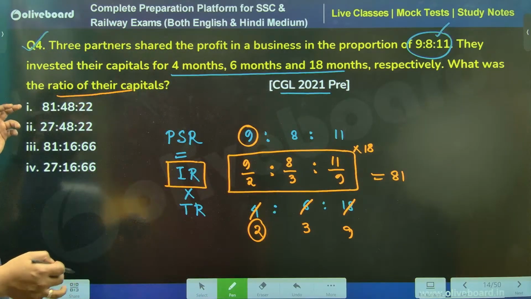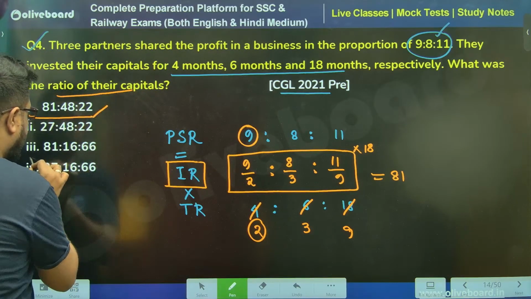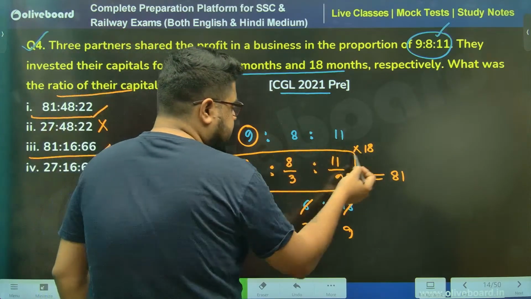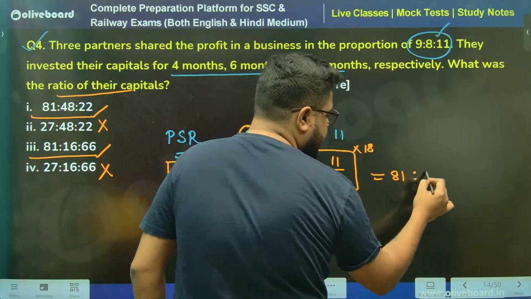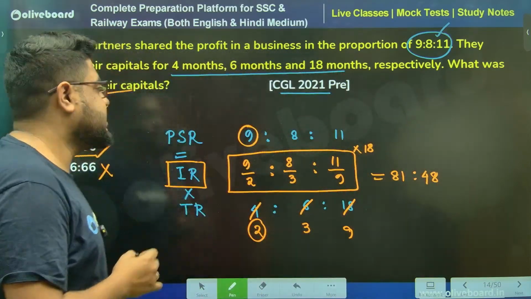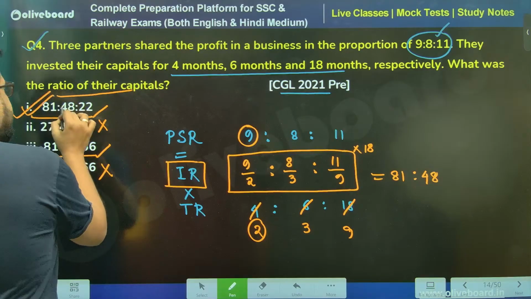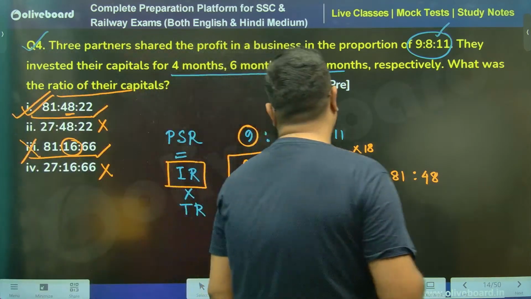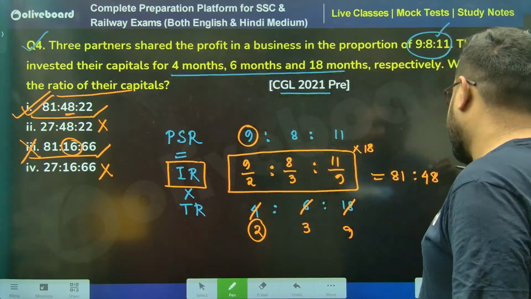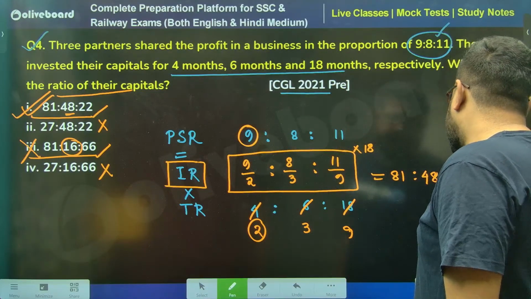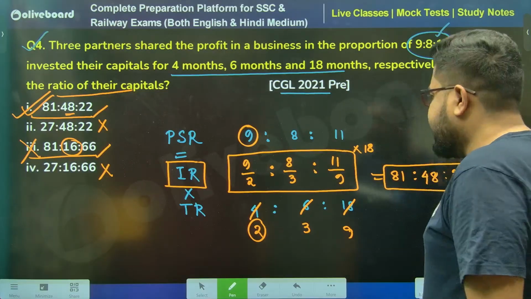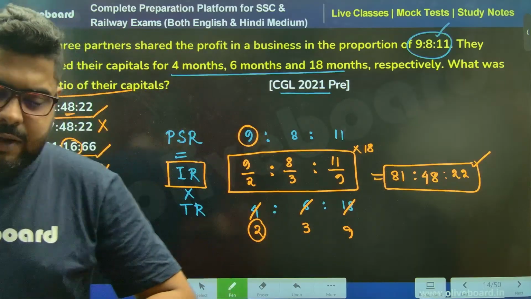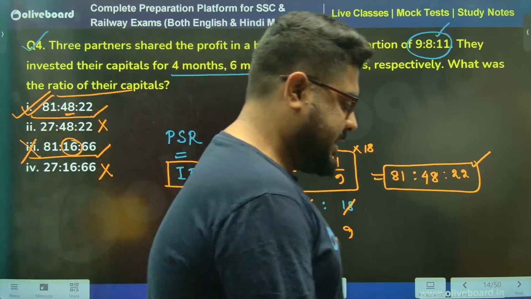81 you have found. So that means my answer can be option 1 or option 3. Option 2 and option 4 cancel. Second one, sir. 3 6s are this, 6 8s are 48. I don't need to find the third term because there is only one option which has 48 here. This is 16, so this cannot be. So that means this is my answer. So option number 1. Now again, if you want to do the whole thing, because it takes hardly a second, you can do. But only doing the first couple of things is more than enough, sir.